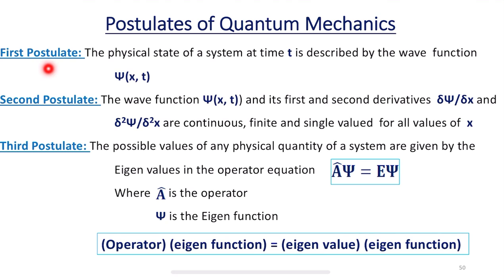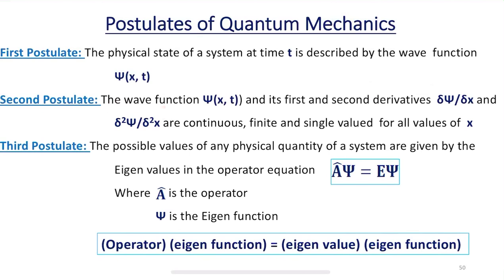So, the first postulate says that the physical state of a system at time t is described by the wave function. The wave function is represented as psi. Here x is a coordinate, the direction in which the wave is propagating, and t represents the time. So, the first postulate says the physical state of a system at time t is described by the wave function, that is psi(x, t).